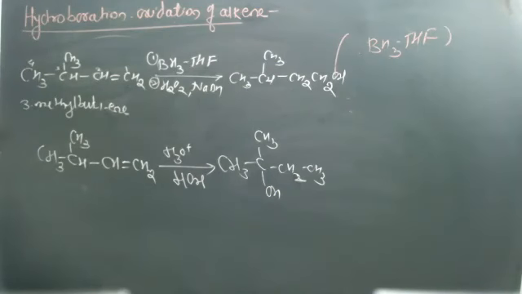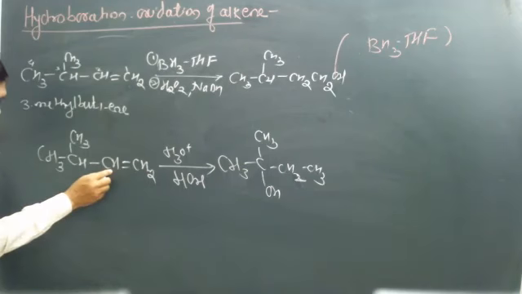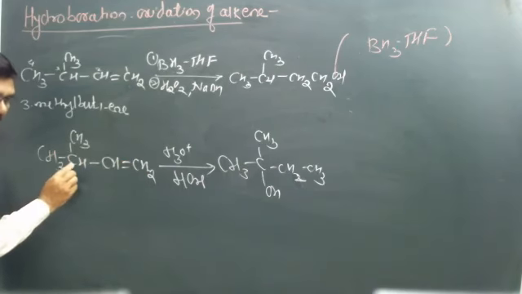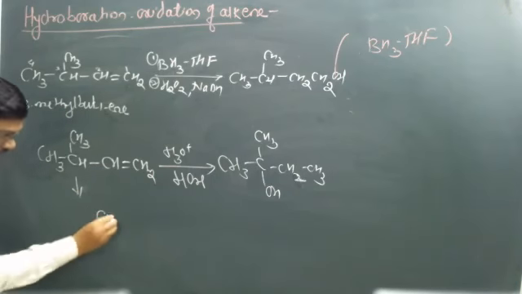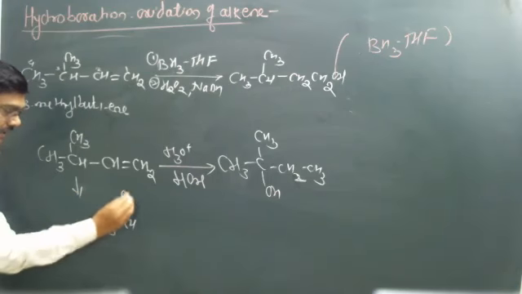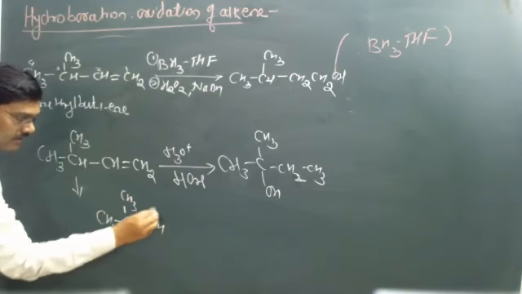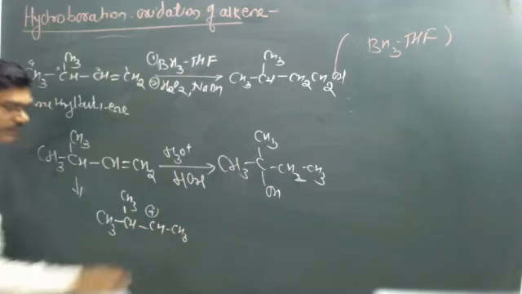Let us see why this happened. Actually, this OH group should be attached to this carbon atom according to the Markovnikov rule, but that OH group is attached to this carbon atom, because this reaction involves the formation of a carbocation as an intermediate. This can be converted into a carbocation. Suppose this CH3, then this CH here, the carbocation is formed.